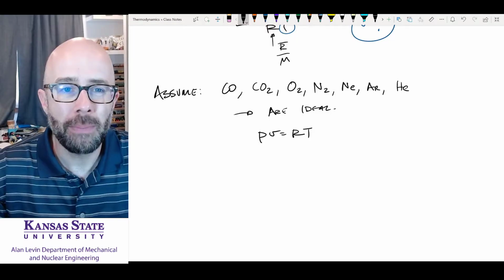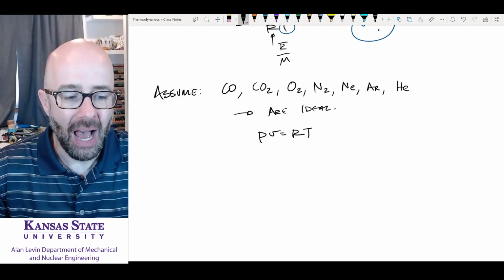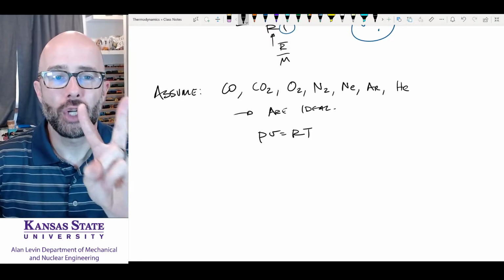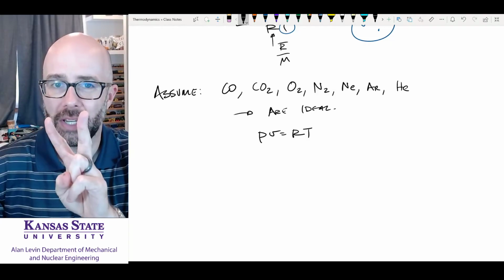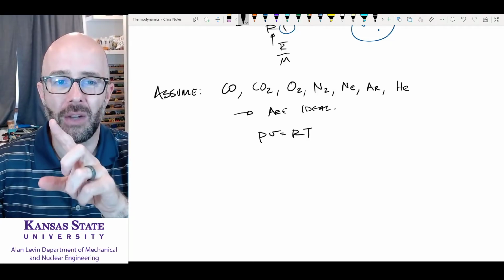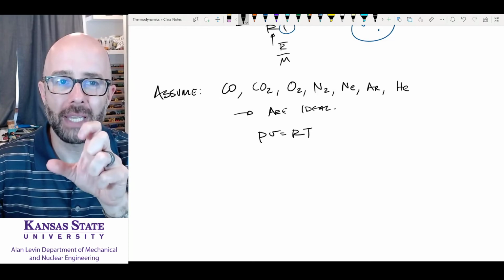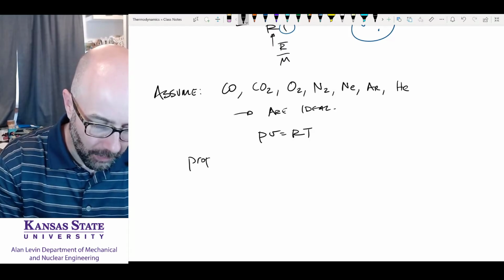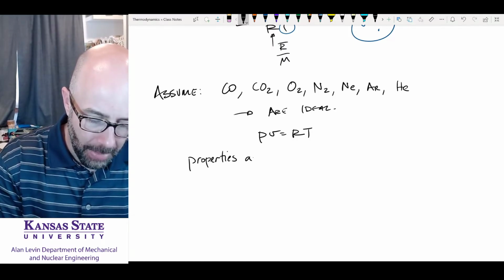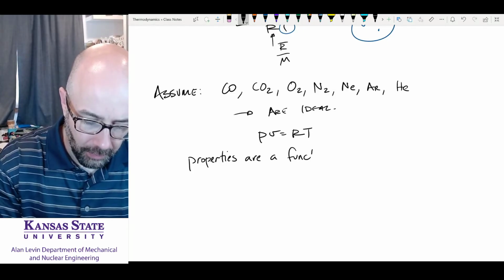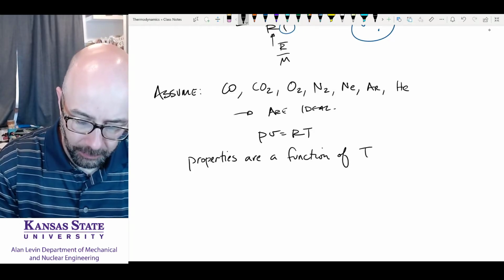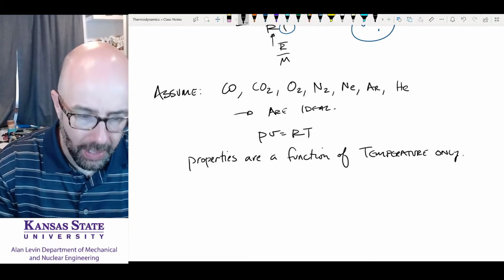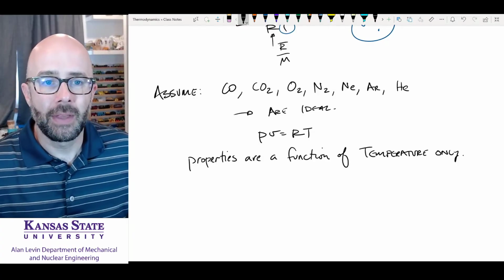Once we say that we're following the ideal gas model, remember, we always need two things to set the state. If we say we're following the ideal gas model, that's really the one thing. The only other thing we need is that the properties are a function of temperature only. So all we need is the temperature.